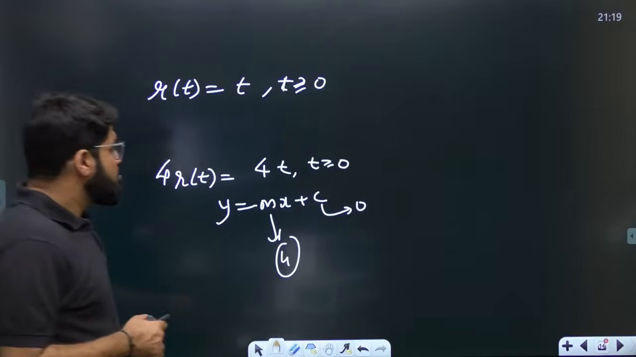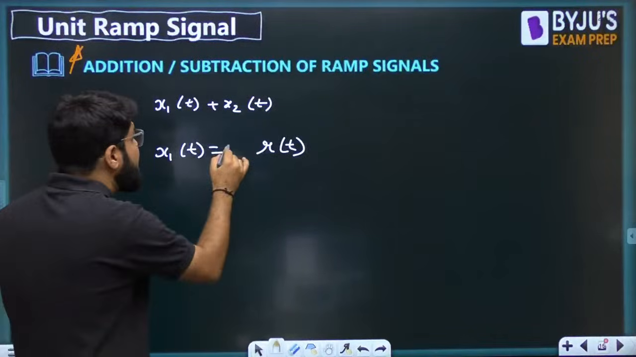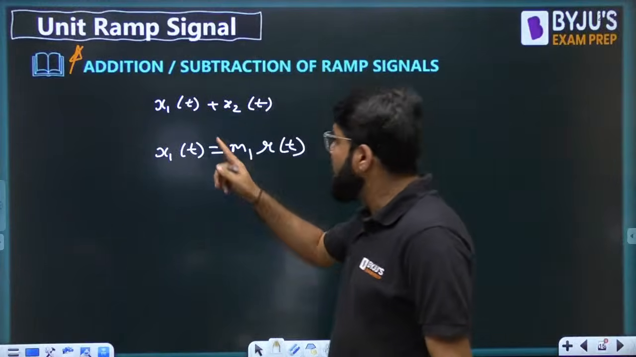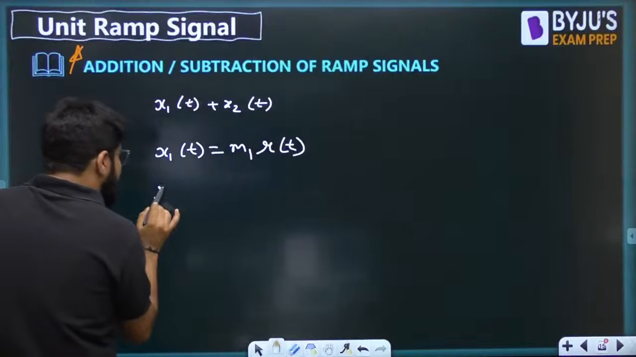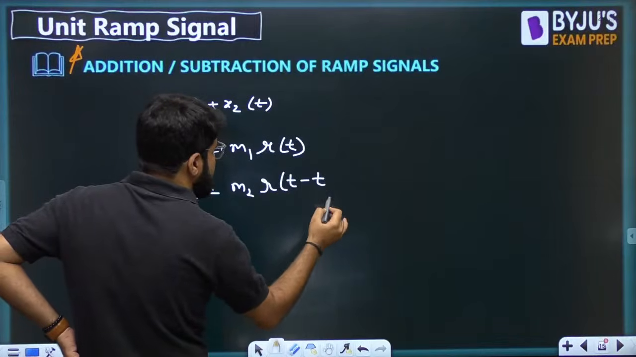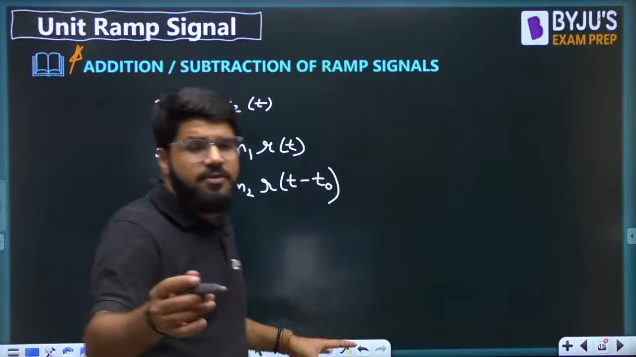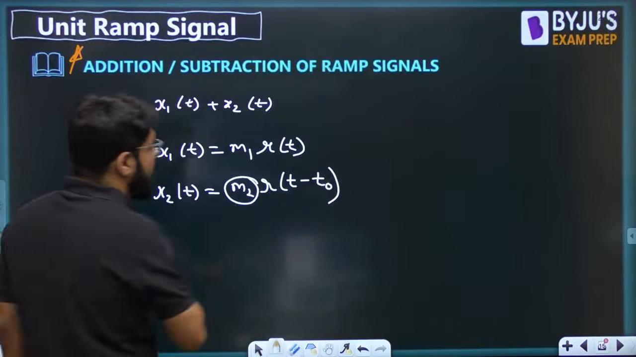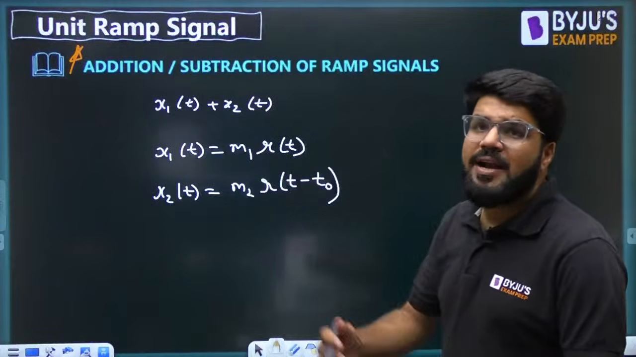Similarly, when I say there is a signal m1 r(t), r(t) is the unit ramp having unit slope, so m1 r(t) is a signal having the slope m1. It is a straight line starting from the origin but having the slope m1. Now, let us say there is another signal x2 equal to m2 r(t minus t naught). It is right shifted; it can be left shifted also, but let us say right shifted. That is again a ramp signal, right shifted, but having the slope m2. And now I want to add both of these signals.